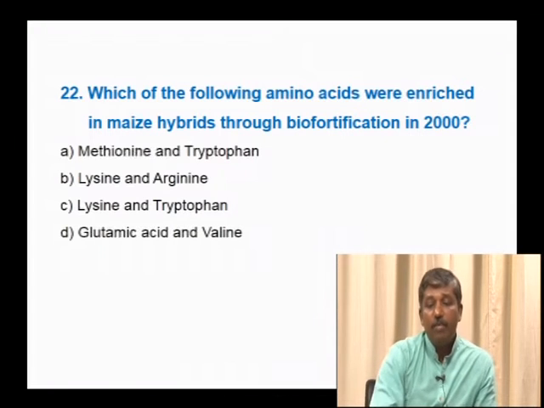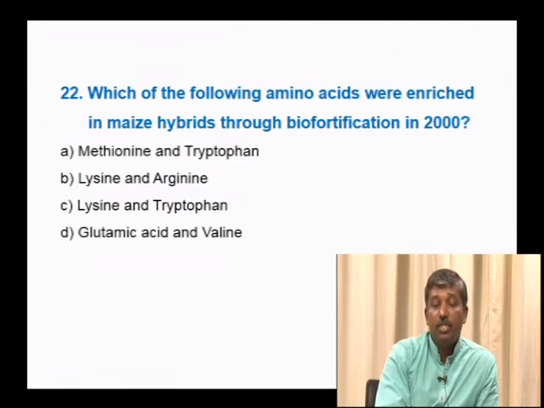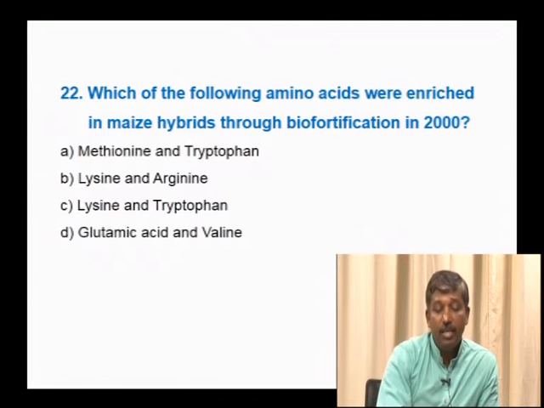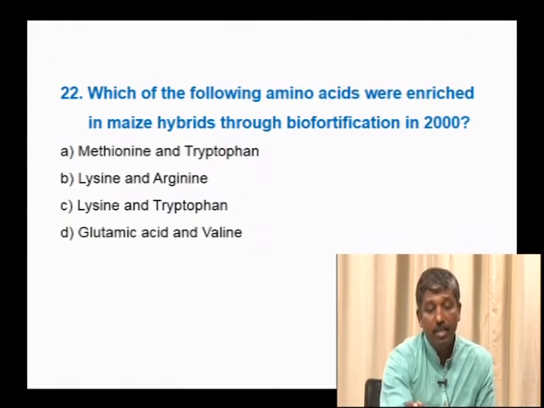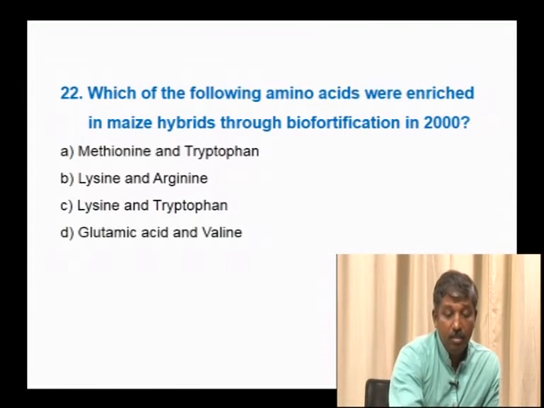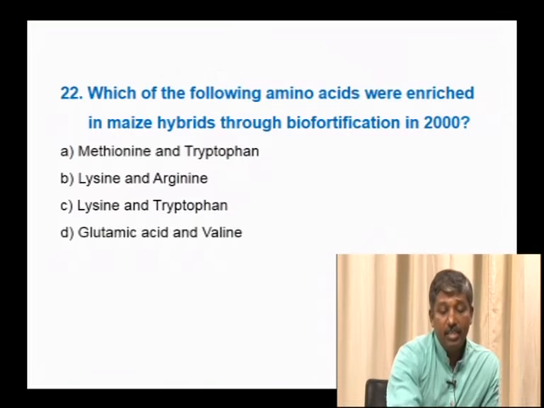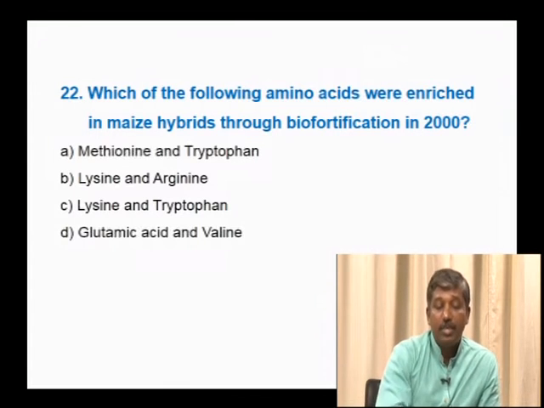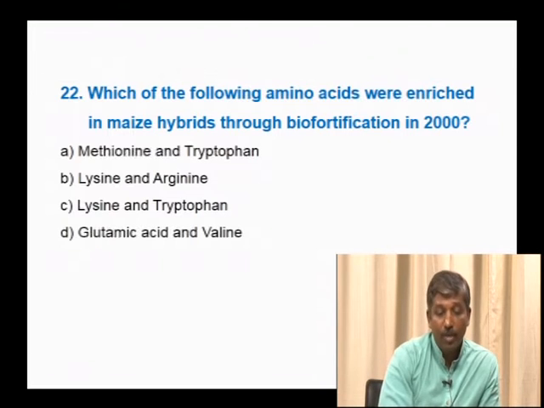So, which of the following amino acids were enriched in maize hybrids through biofortification in 2000? So, methionine and tryptophan, they are not incorporated. So, lysine and arginine, these are the two amino acids generally present in histone proteins.